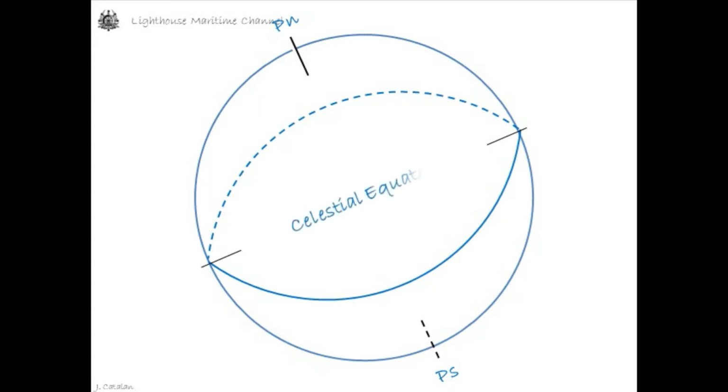Celestial Equator is a great circle, which is formed by projecting the plane of the Earth's equator to the celestial sphere, which is everywhere 90 degrees from the celestial poles. Equinoctial system. The north and south celestial poles are the two imaginary points in the sky, where the Earth's axis of rotation is infinitely extended.